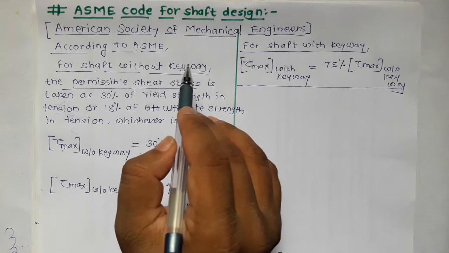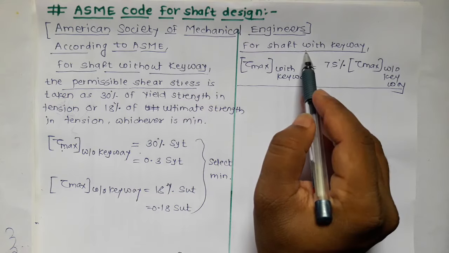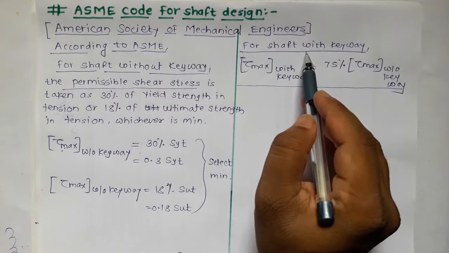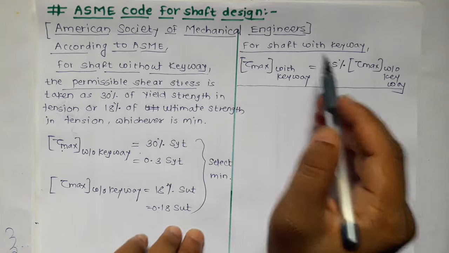The reason behind this is that whenever we provide a keyway in the shaft, it reduces the cross section. That means it weakens its cross section, so chances of failure are more, and to avoid this, we have to increase its overall dimension, and it can be done by reducing the value of permissible shear stress.